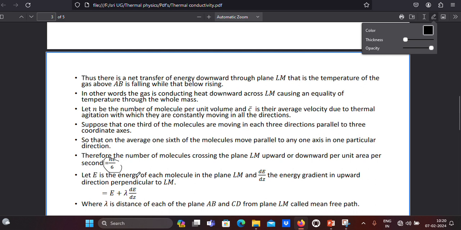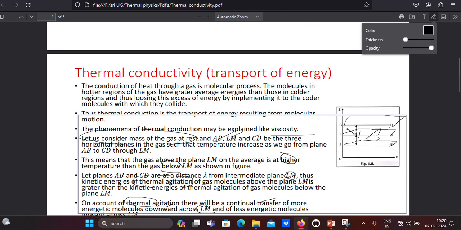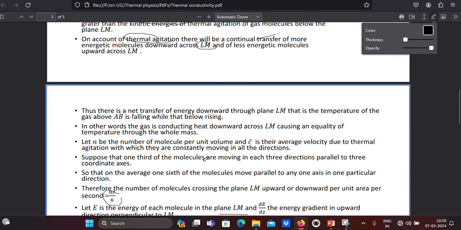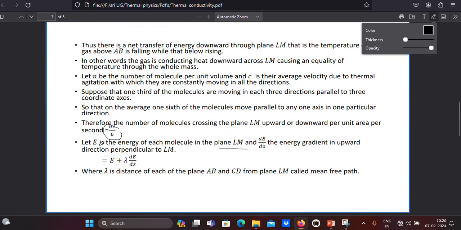Let E be the average energy of each molecule in the plane LM. So where is the LM plane? It is the intermediate plane. What is the energy of those molecules? E. And dE by dz is the energy gradient. Here we have taken three planes: the LM plane, the intermediate plane, and this is the AB plane, and above it is the CD plane.